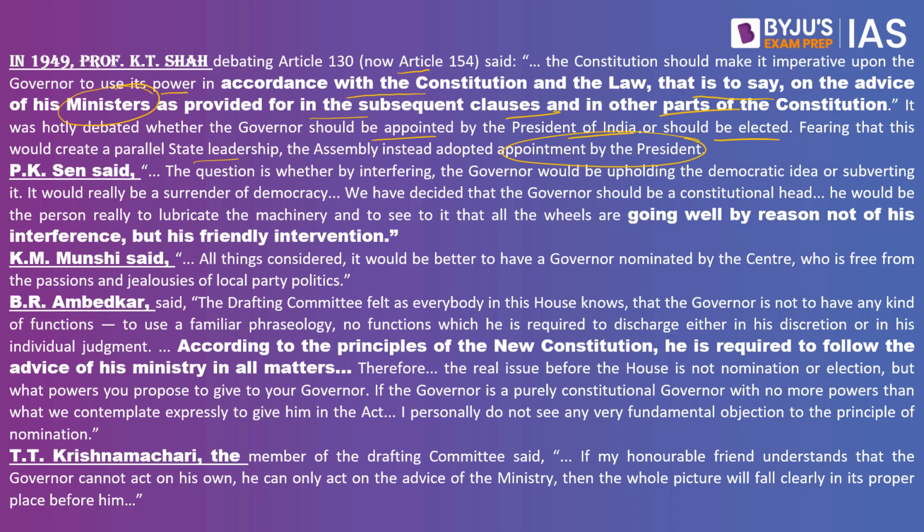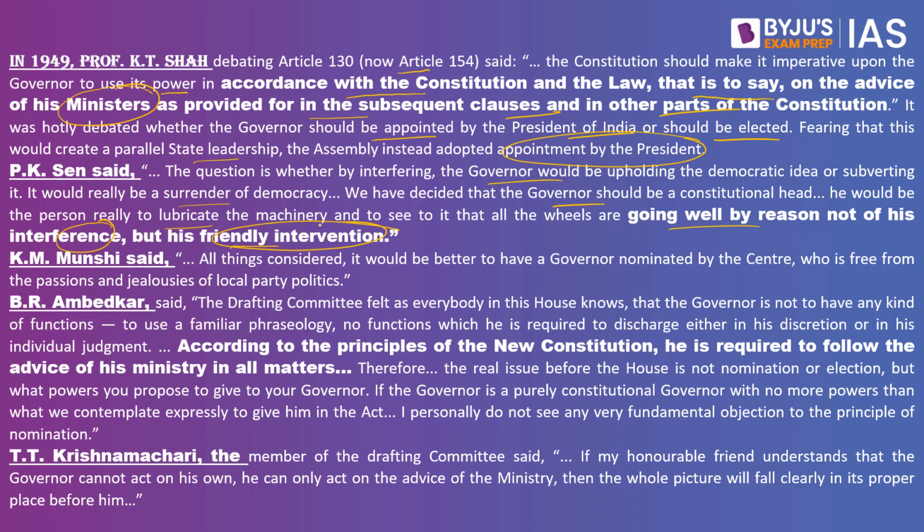P.K. Sen said the question is whether by interfering the governor would be upholding the democratic idea or subverting it. It would really be a surrender of democracy. We have decided that the governor should be a constitutional head. He would be the person really to lubricate the machinery and to see to it that the wheels are going well by reason, and not of his interference but of his friendly intervention.